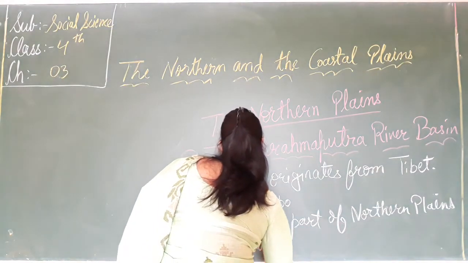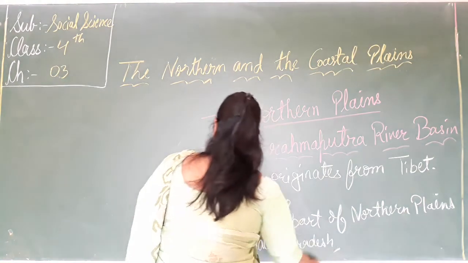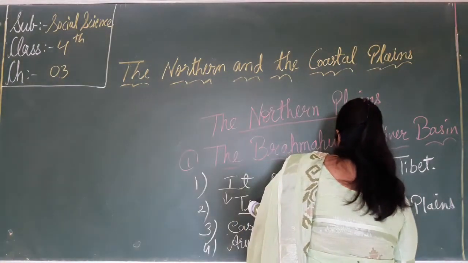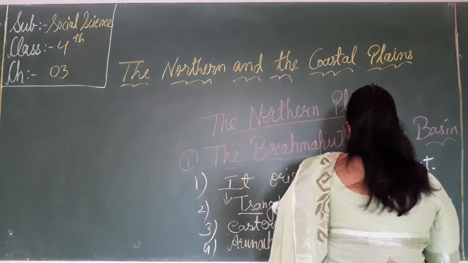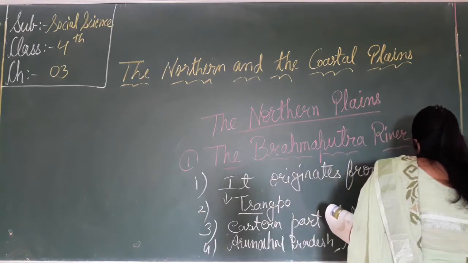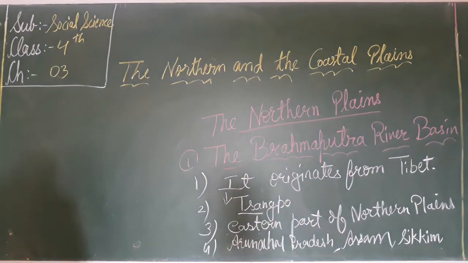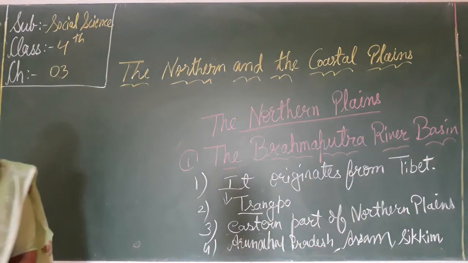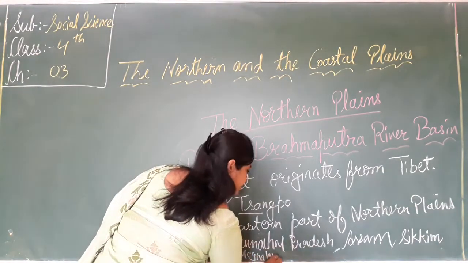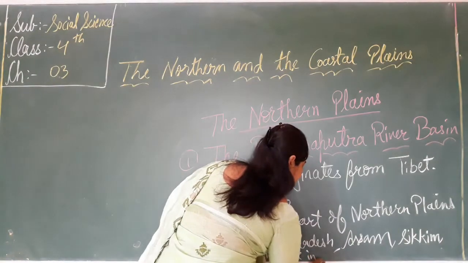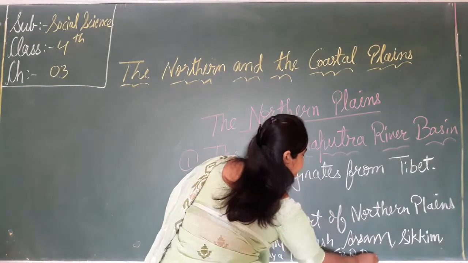Arunachal Pradesh, Assam, Sikkim, Meghalaya lie in the Brahmaputra river basin.